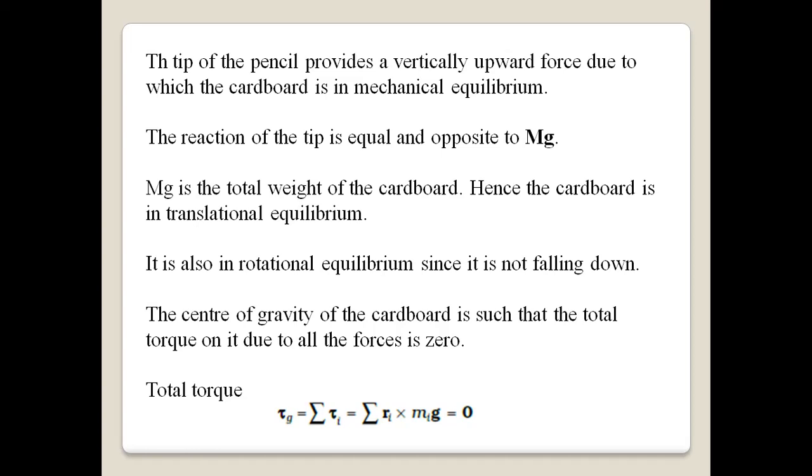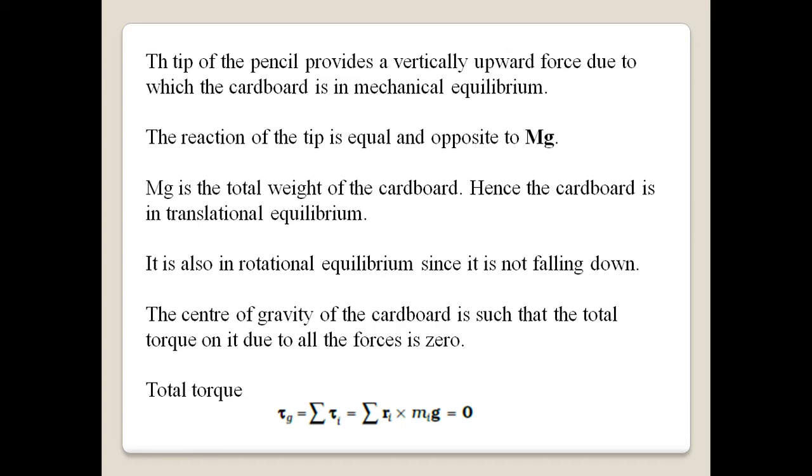The center of gravity of the cardboard is such that the total torque on it due to all the forces is 0, because that is the condition for equilibrium. So total torque will be given by tau g, that means at the point of gravity, and that will be equal to sigma tau i, that is for the ith particle, which is equal to sigma ri into mi g, and that will be equal to 0.